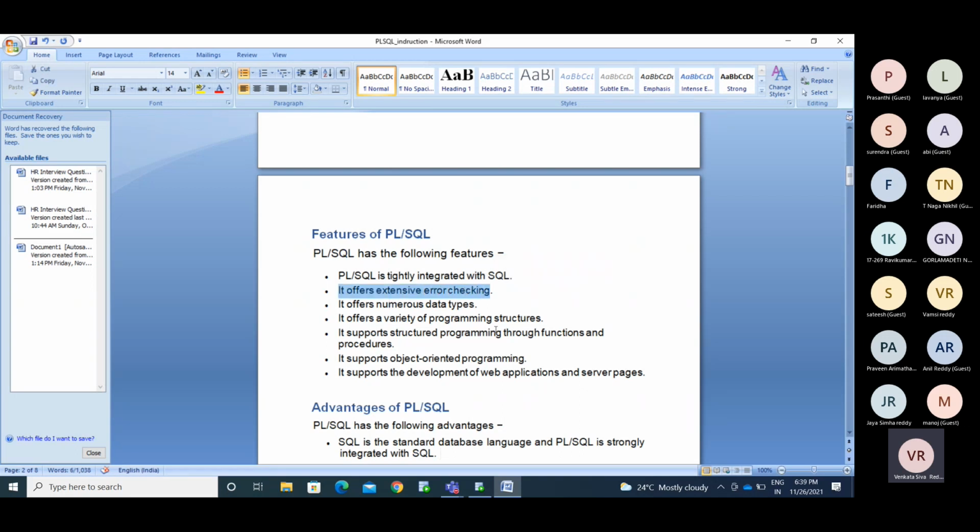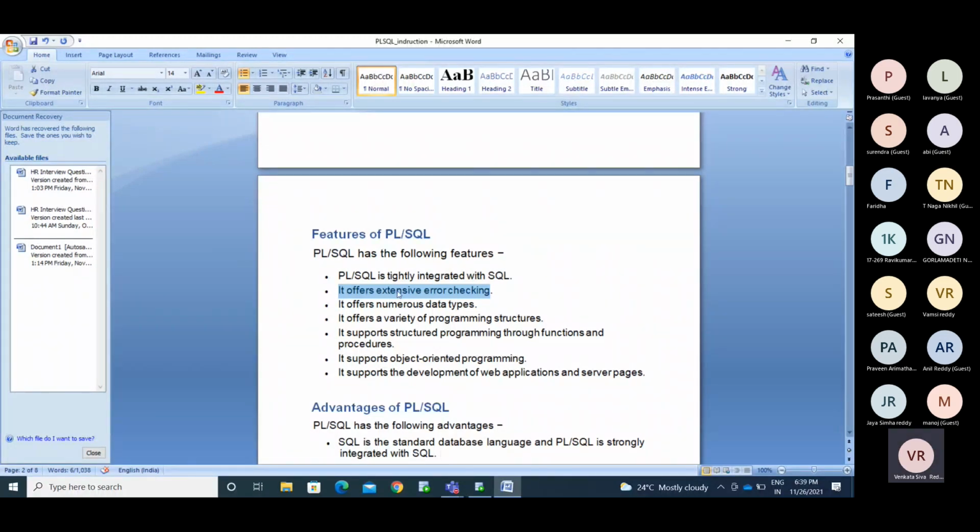If you write a query with a syntactical mistake, it throws an error for that statement. In SQL, if your query has a mistake, you cannot provide a solution for that mistake. In PLSQL, if I get an error, I can provide the solution for that.